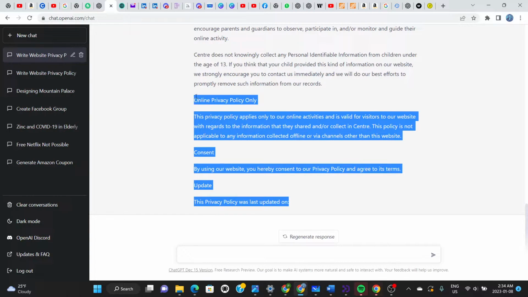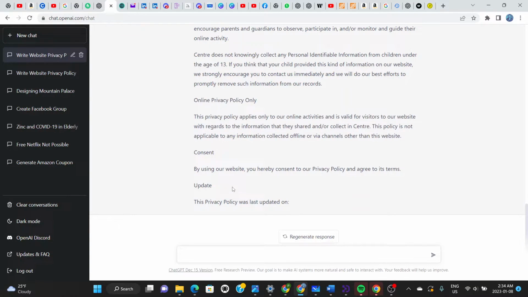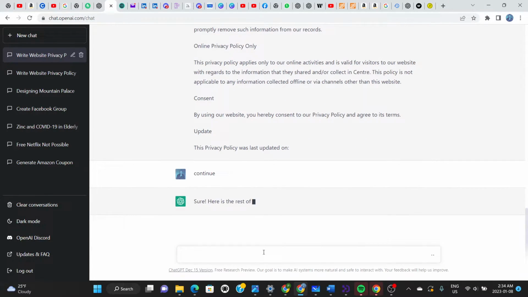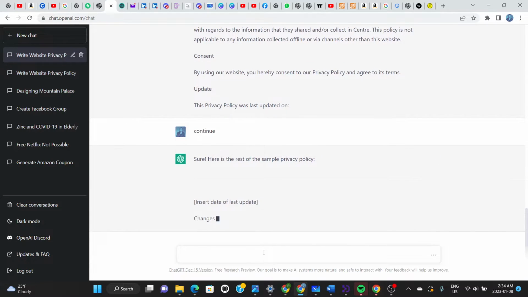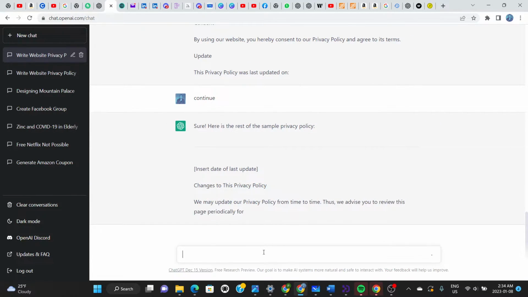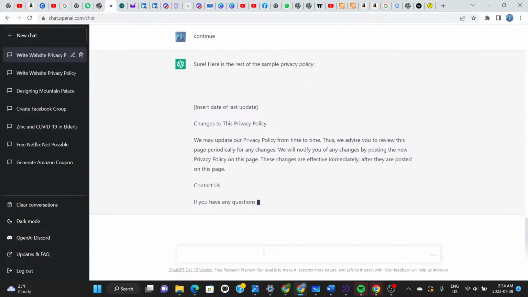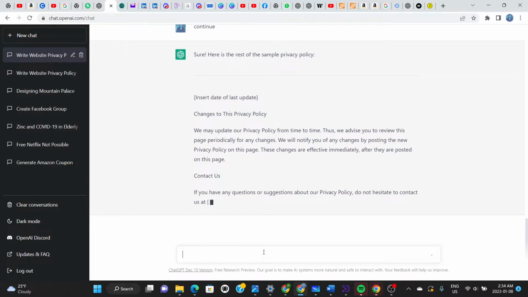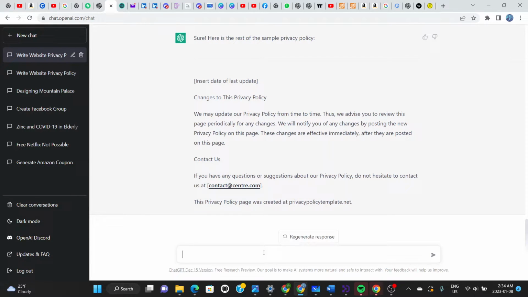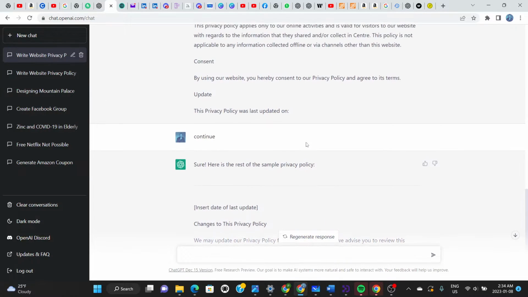And before we do, guys, if you look carefully, you can see that this privacy policy is not complete. Let's see if ChatGPT can continue. Just tap on continue. Right, and that's the end of the privacy policy. So let's copy this text right here. Let's go up here and copy the first one,